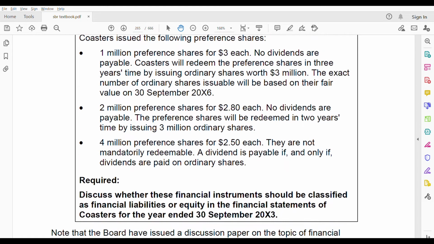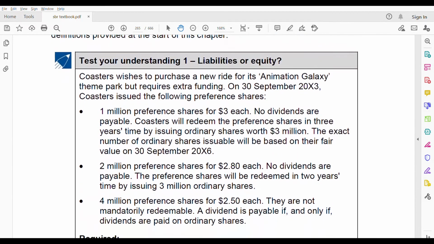Discuss whether this financial instrument should be classified as financial liabilities or equity. This is a very good question for you to start with when you're attempting IFRS 9 also. Because in the exam, a lot of times I've seen this question that you have to define whether it falls as a financial liability or as equity. It's very important that you know it. So Costa wishes to purchase a new ride for his Animation Galaxy theme park but requires extra funding. Costa issues the following preference shares.